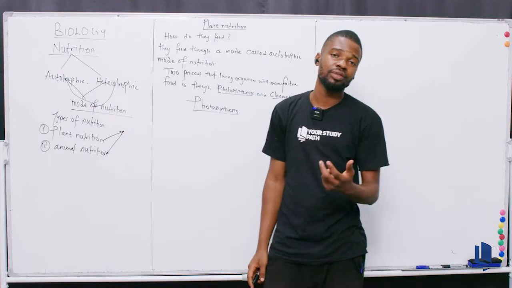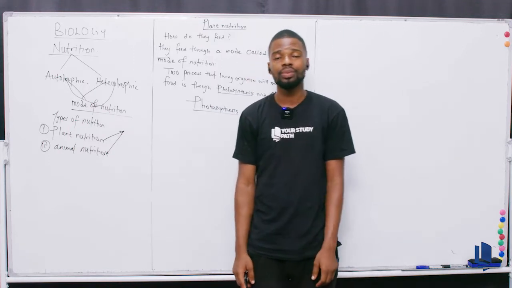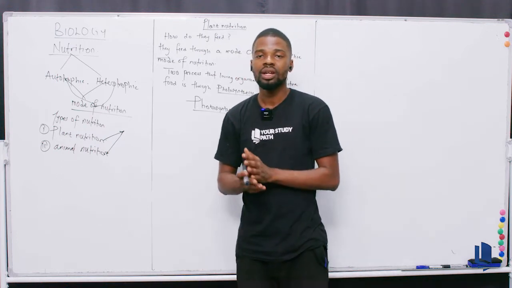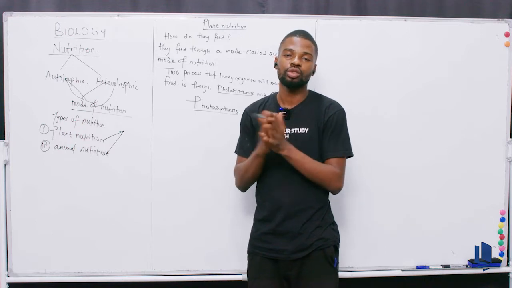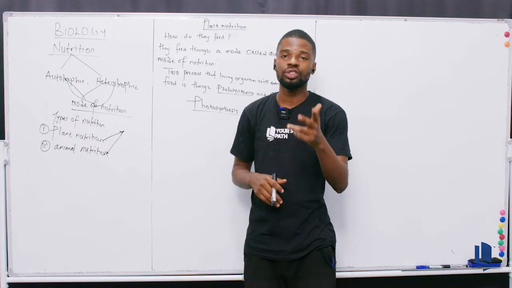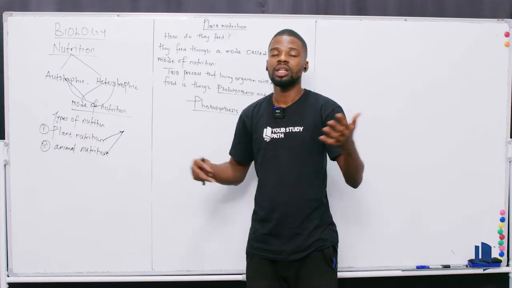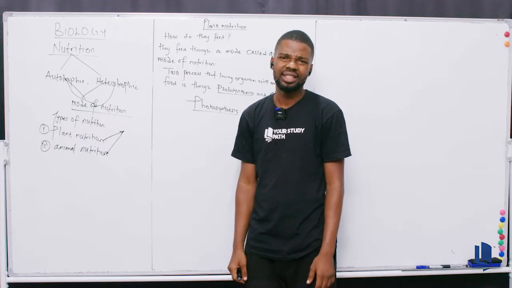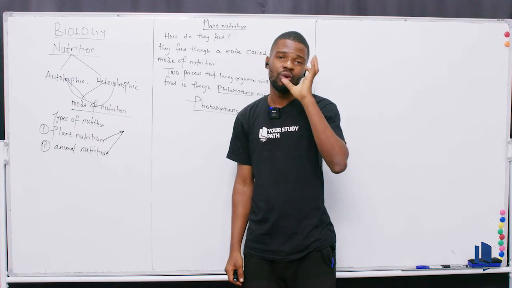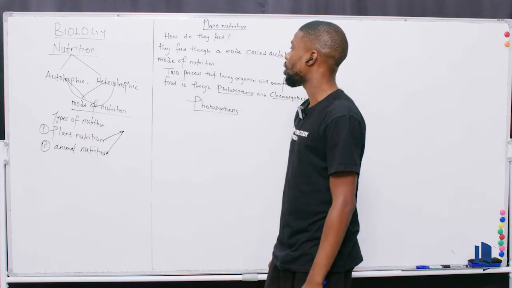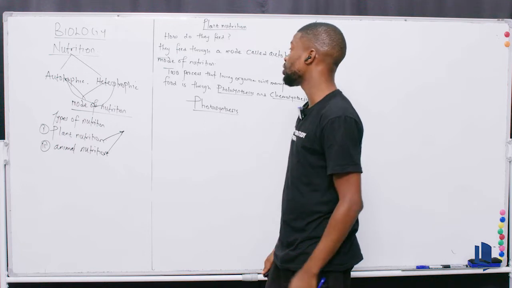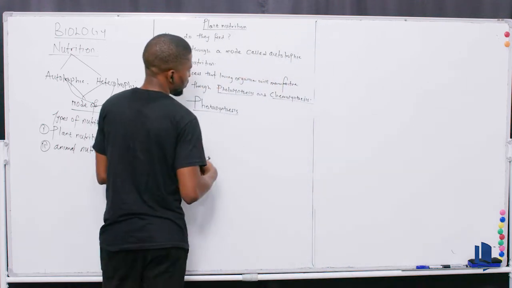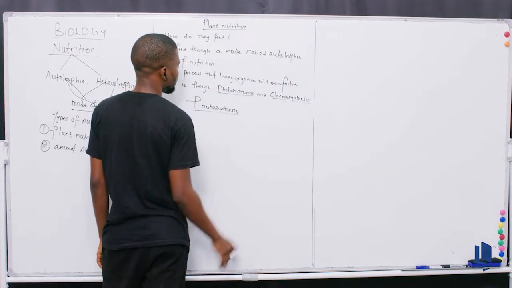Henceforth, when somebody asks you how many types of nutrition we have, you say we have two. And what are the two types? Plant nutrition and animal nutrition. What are the modes of nutrition? You get them to understand that the mode has to do with autotrophic and heterotrophic. What is autotrophic? Autotrophic is the process by which a living entity manufactures its own food. Do you understand? That's how you understand it, that's the storyline of this. So you now have to tell them what process the autotrophs use for their nutrition: photosynthesis and chemosynthesis.